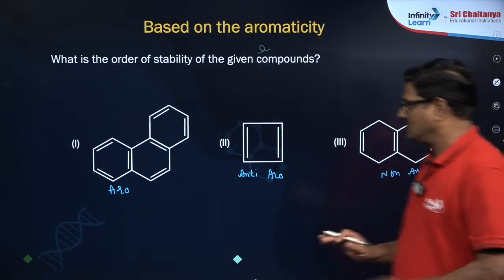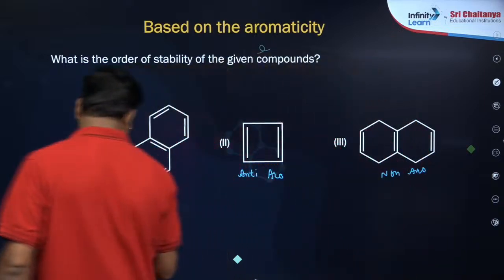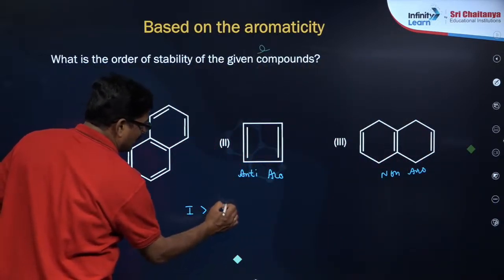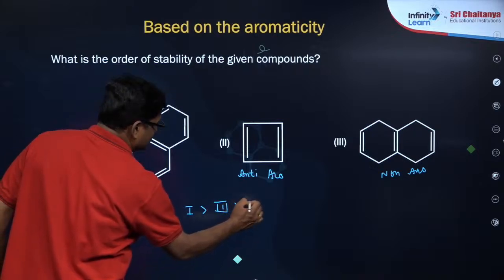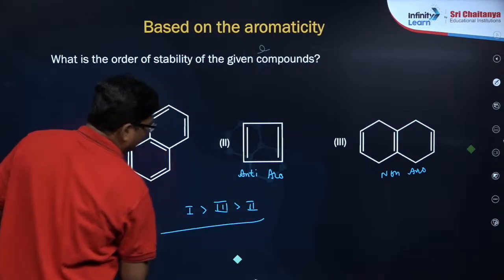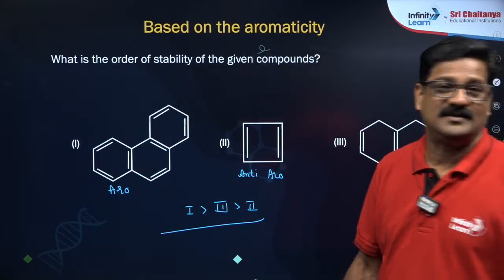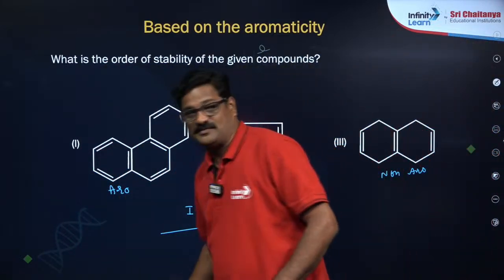So aromatic compound is always most stable, then non-aromatic compound, then anti-aromatic compound is the least stable, right? That's a wonderful answer given by the students. I appreciate it, my dear.